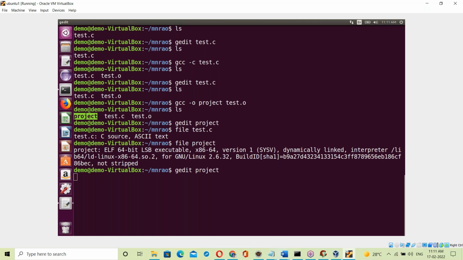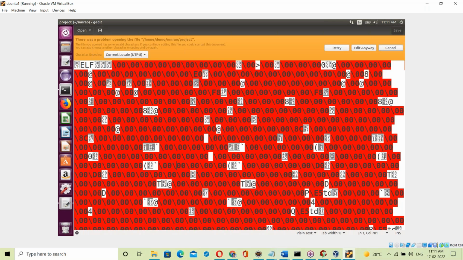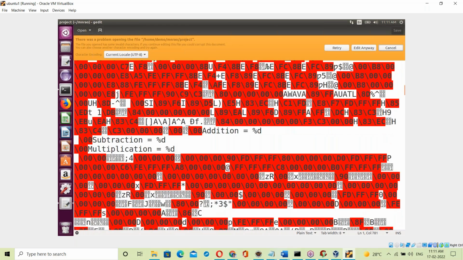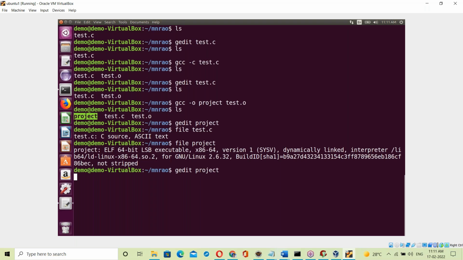Exe file is a binary code file. Yes, it contains the OS library. It always links with the OS library. See this, it's an OS library. The exe file is linked with the Linux OS library.